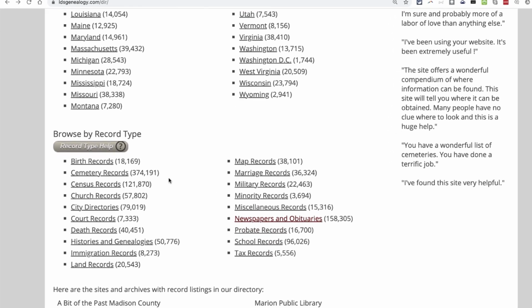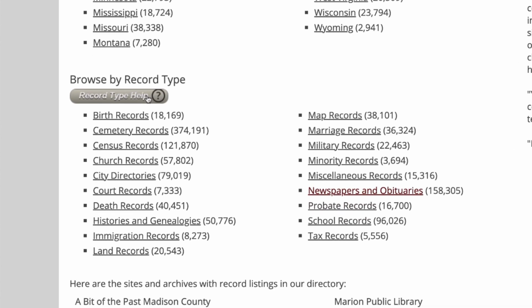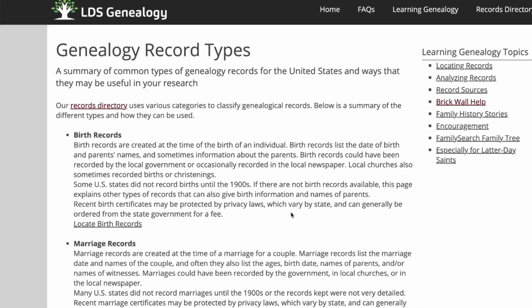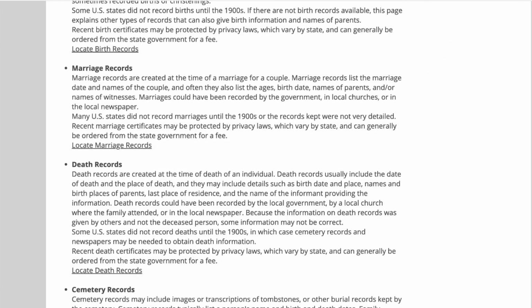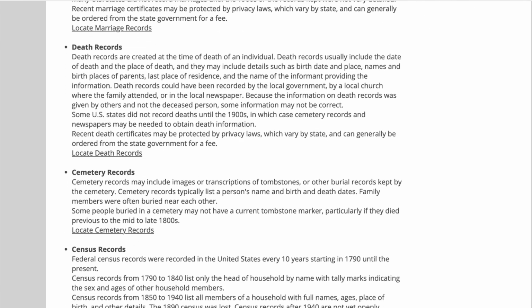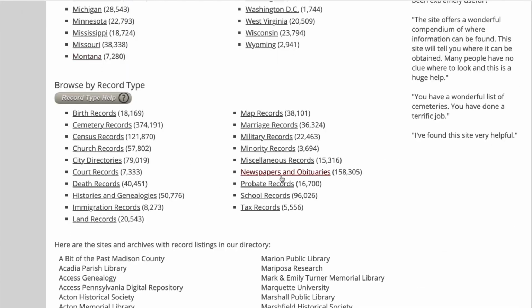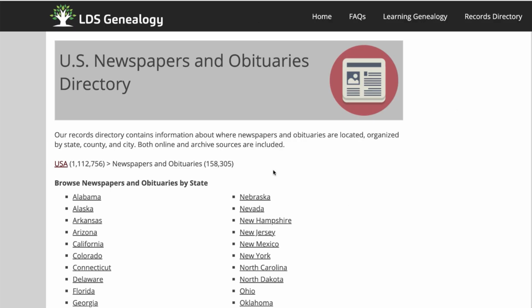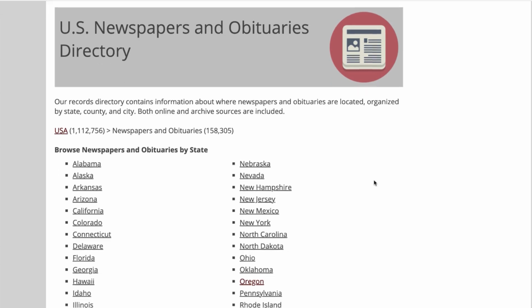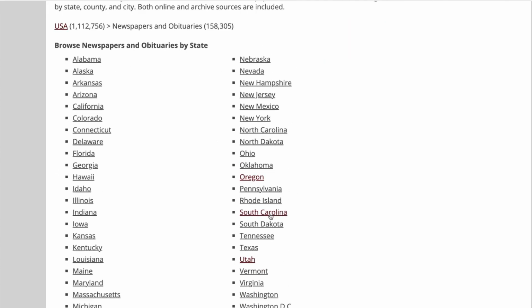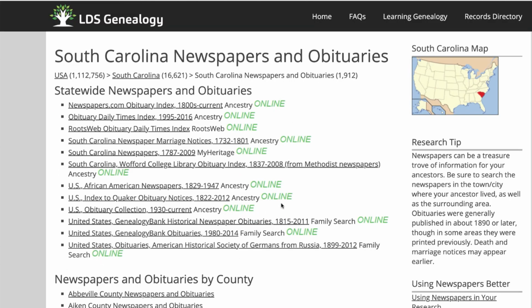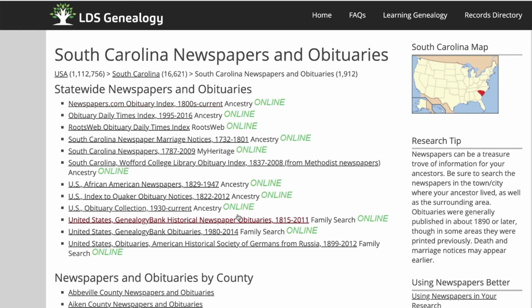When browsing by record type, you might want to click here, Record Type Help. This button takes you to a page that gives you some guidance on the different record types and what you might expect to find by searching those record types. Going back to the records directory, I want to point out that in the list of record types is included newspapers and obituaries. When you click that link, it takes you to newspapers organized by state. So I could choose, for example, newspapers from South Carolina, and you can see there's a list of South Carolina newspapers and obituaries that are available.